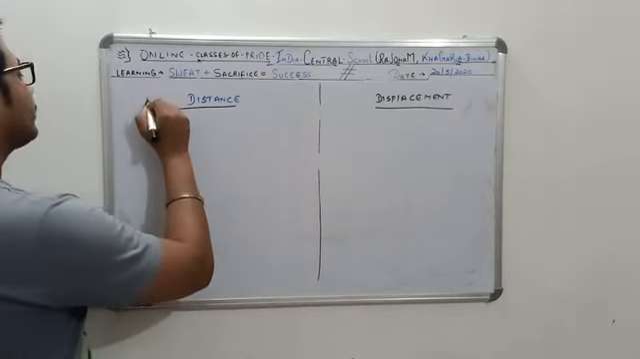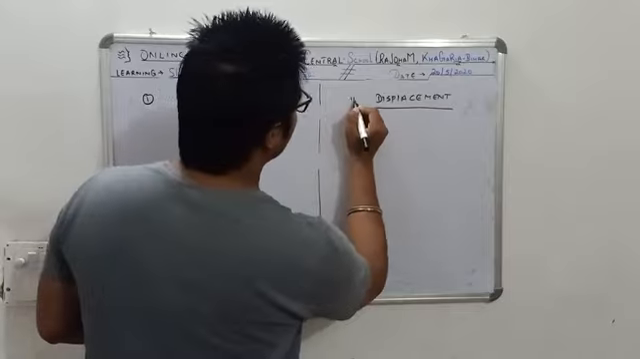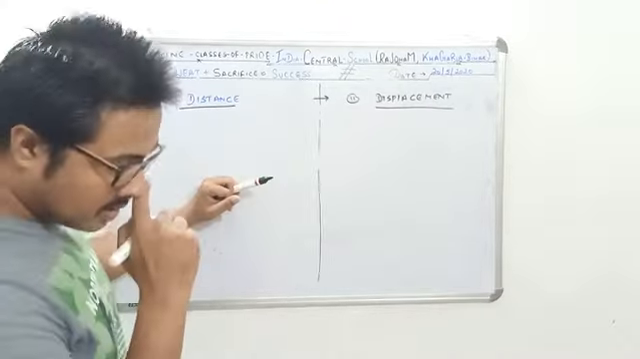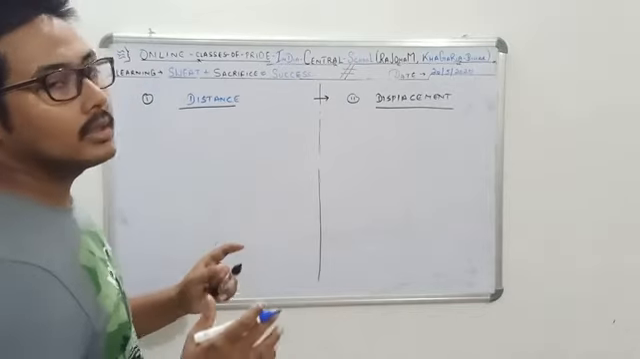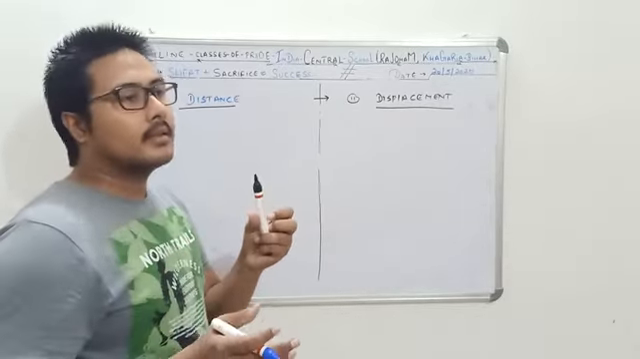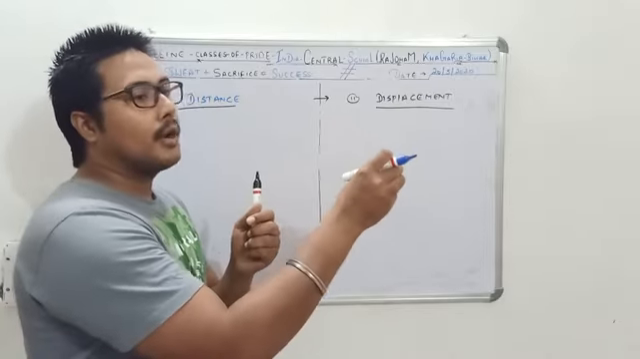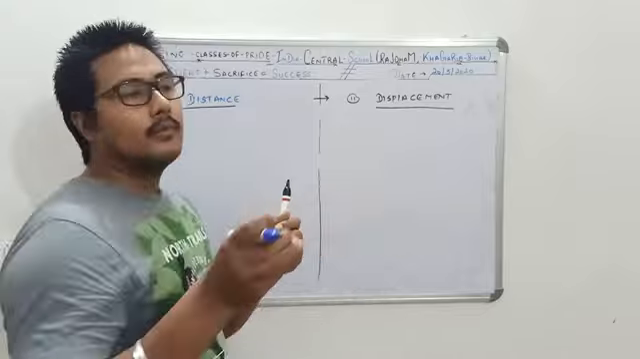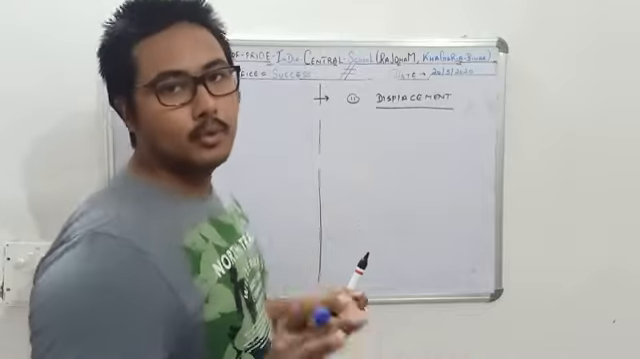So basically, what is distance and what is displacement? First we'll deal with distance. What is distance? Distance is nothing but the total length that is covered from a point A to a point B, or say from an initial position A to the final position B. I'll explain it to you with the help of a diagram.